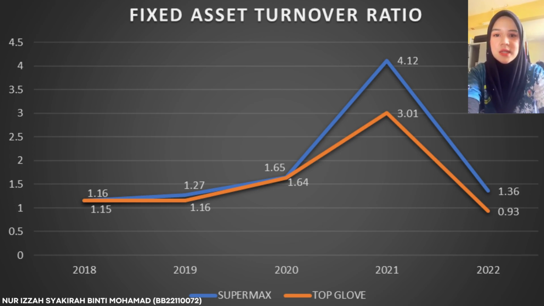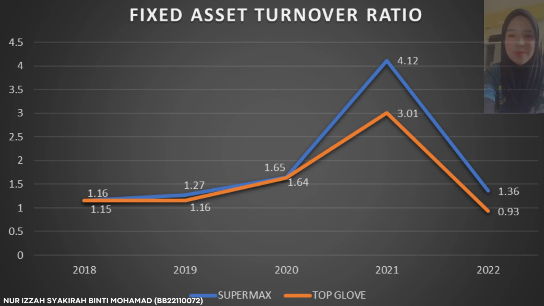This indicates that SUPERMAX and Top Glove manage the use of their fixed assets much more efficiently in 2021 and become less efficient in 2022. Overall, SUPERMAX shows a better fixed asset turnover ratio than Top Glove, which indicates that SUPERMAX manages the use of its fixed assets, such as its property, plant and equipment, more efficiently over a 5-year period of time.